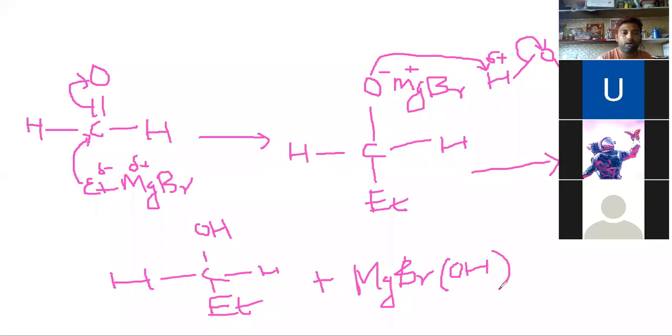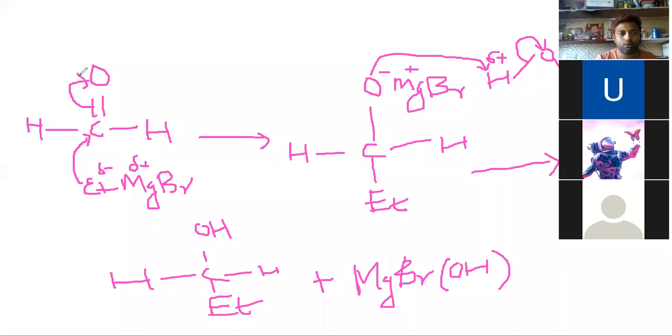This is how the reaction takes place with an aldehyde. This is the reaction mechanism: addition of a Grignard reagent to a carbonyl compound. Did you understand? I'll explain it again. Students? Yes, sir. You can see here, this is formaldehyde.